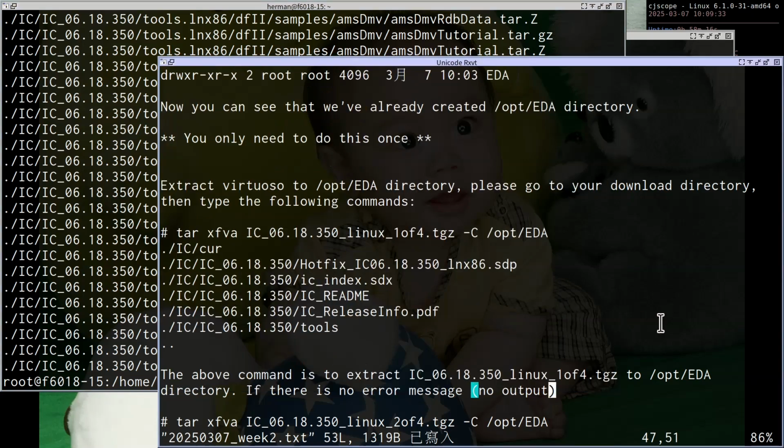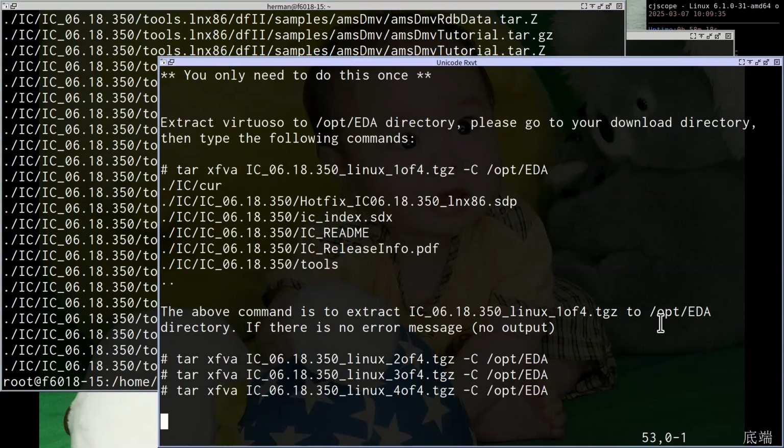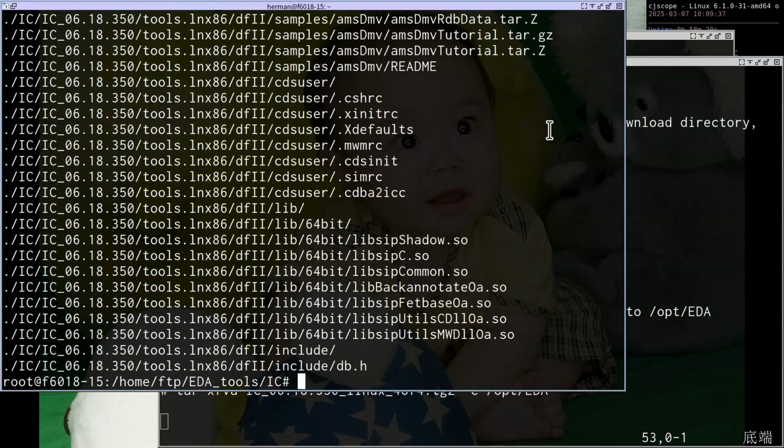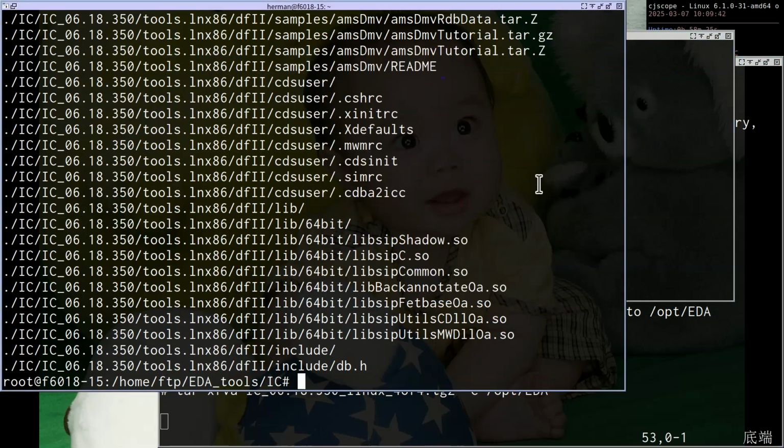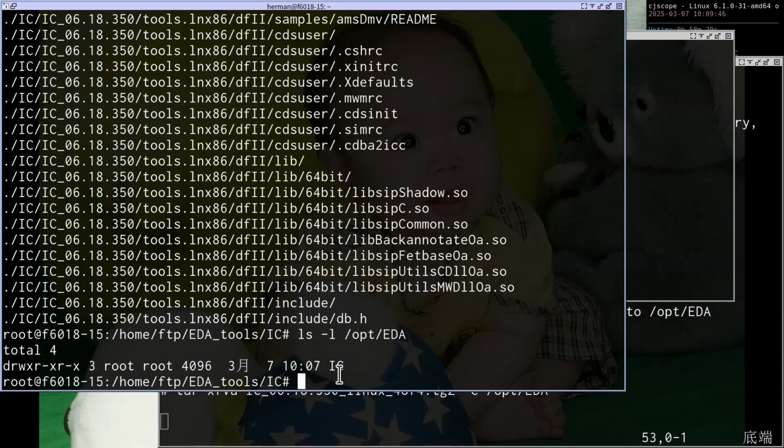After that, you can type ls -l /opt/eda. Then you will see a new directory appear. And you can see this opt IC here.